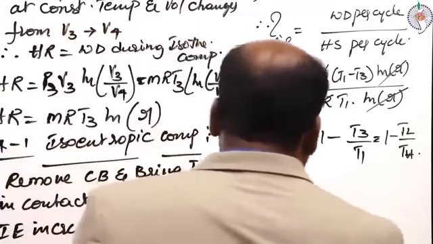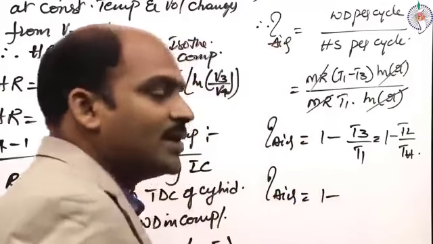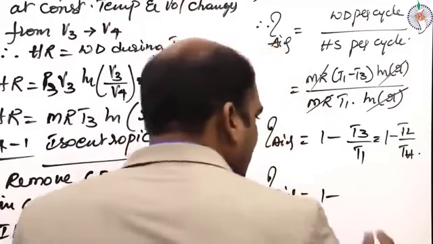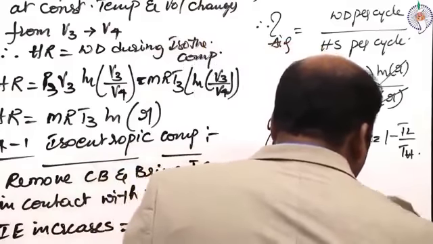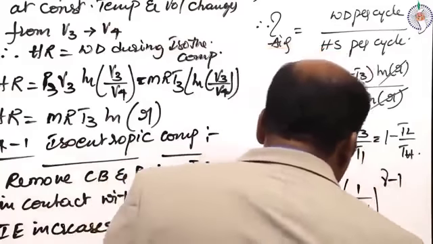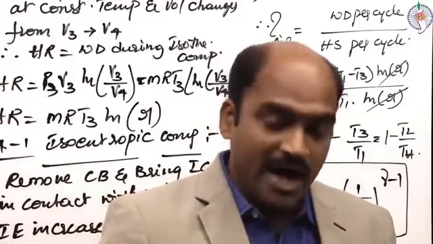So the air standard efficiency is also equal to 1 minus 1 by R to the power of gamma minus 1. This is the air standard efficiency for a Carnot cycle, where R is the compression ratio or expansion ratio.